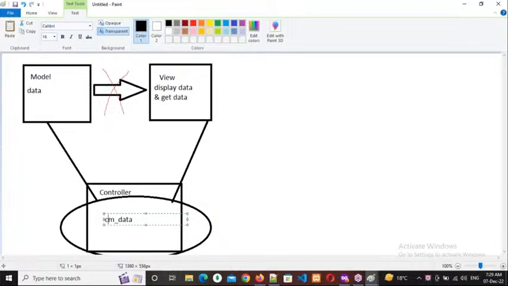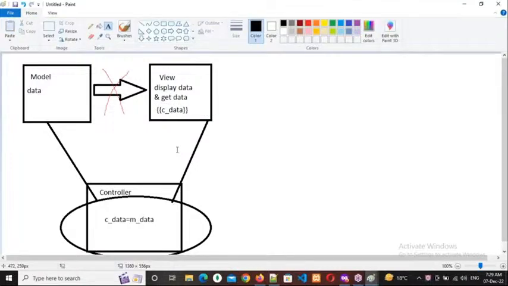Clear, everybody? Right. Now right there, c_data equal to m_data. m_data means model data, and that model data I'm assigning to c_data. This is the variable which we have declared in the controller. And I will display this c_data in the view page here. So the data is available for the user also. Are you clear or not?